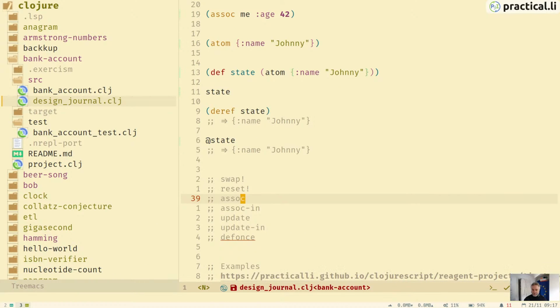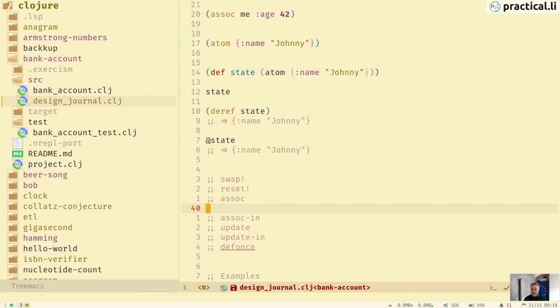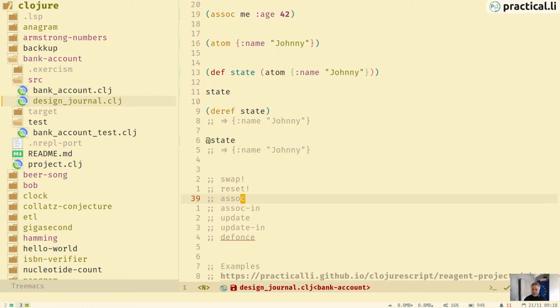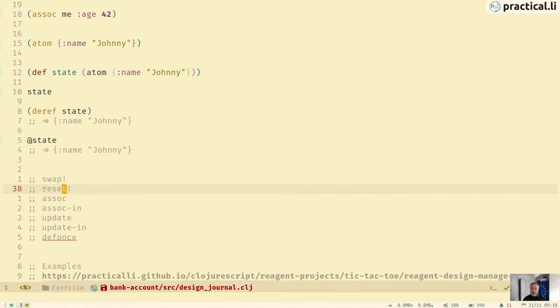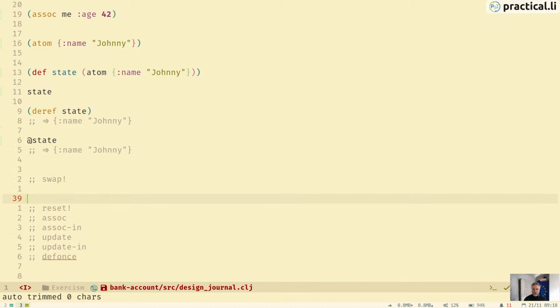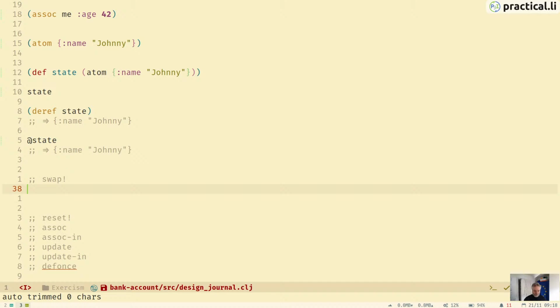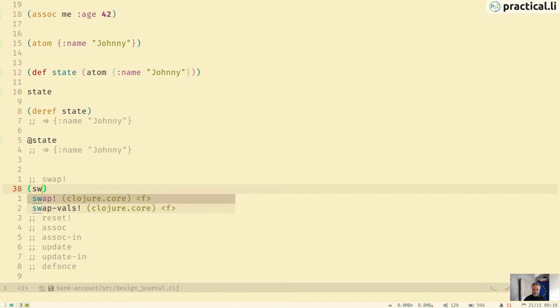So if we want to create a new value in the atom, then we can use swap. Basically swap is just swapping the existing value for a new value.